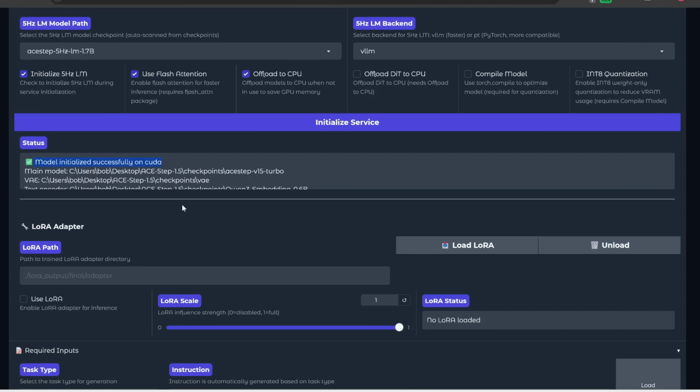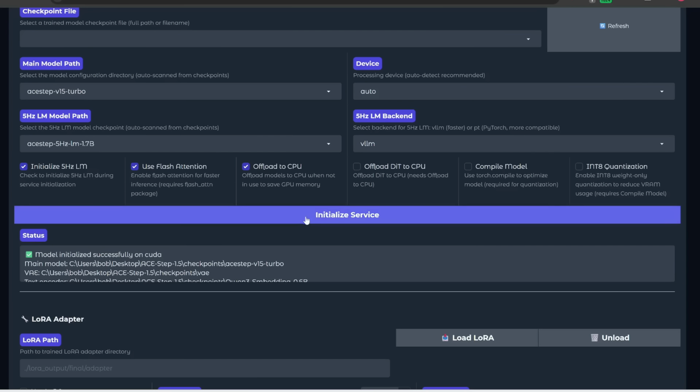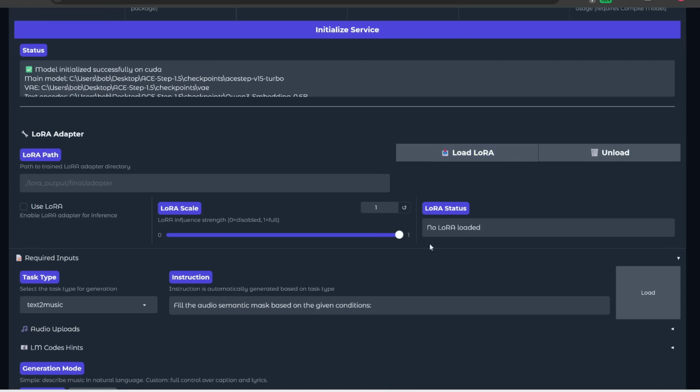By the way, if you get any error message, do paste it in the comments below and I'll try to help you troubleshoot. You might actually need to initialize the service and then exit this window and then restart again to actually get this to work. But then afterwards, we can now scroll down and start generating some music.